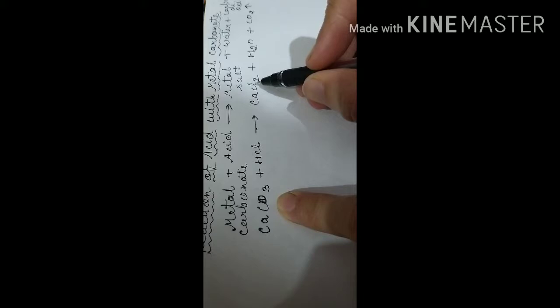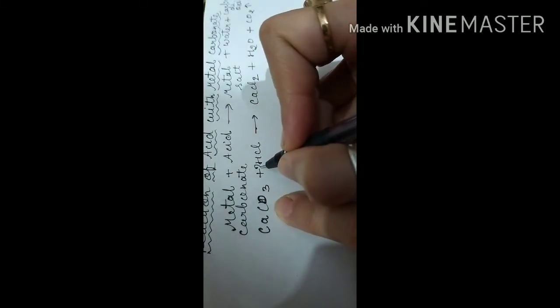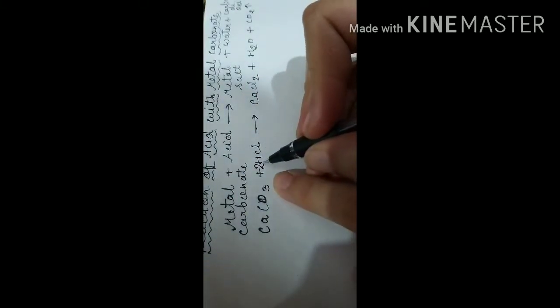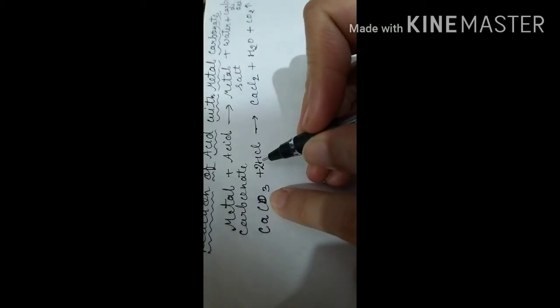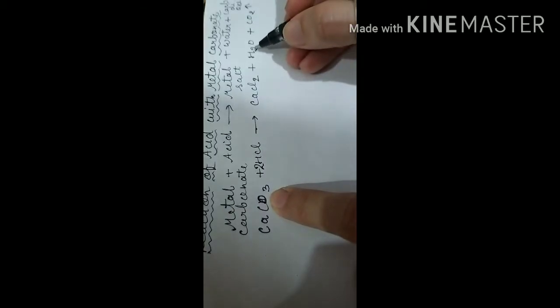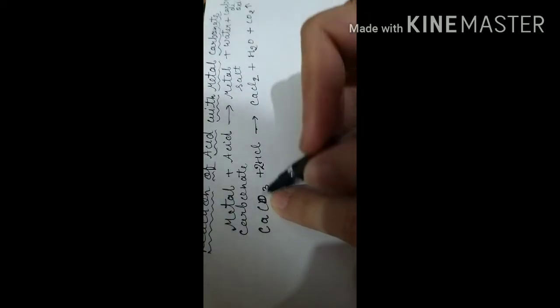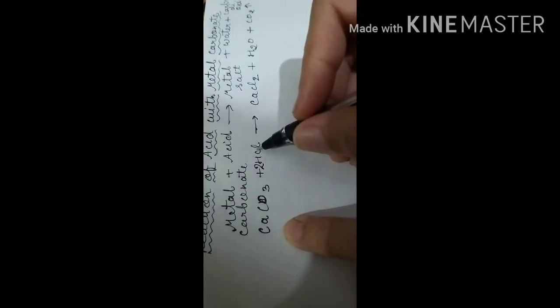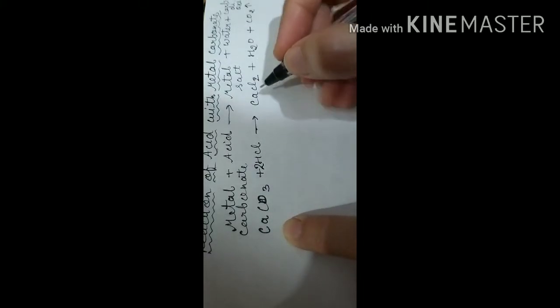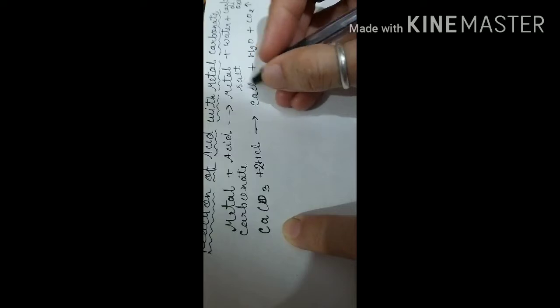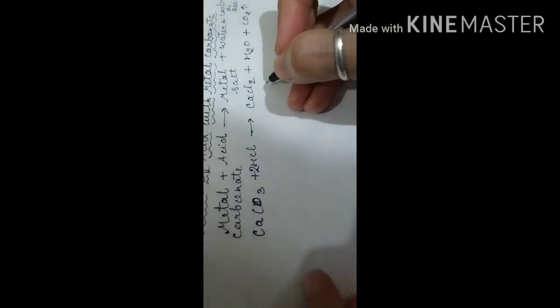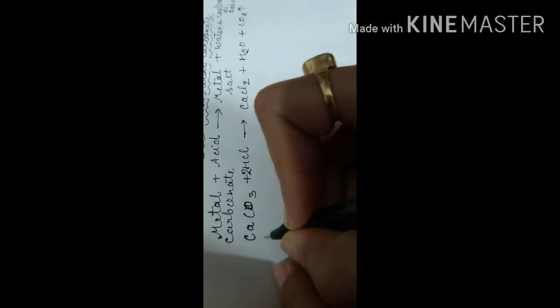As we have 2 chlorines here, we have to put the number 2. Then hydrogen, it is getting 2. One oxygen it will take from CO3 and it will come out in the form of H2O, and 1 calcium and 2 chlorine come out in the form of calcium chloride. This is a metal salt.